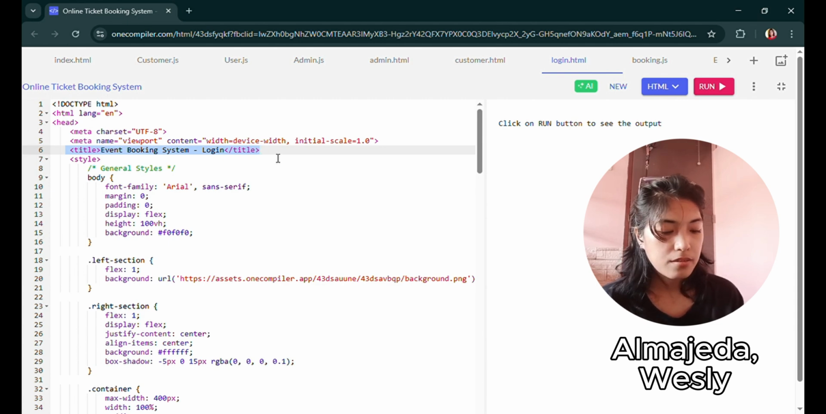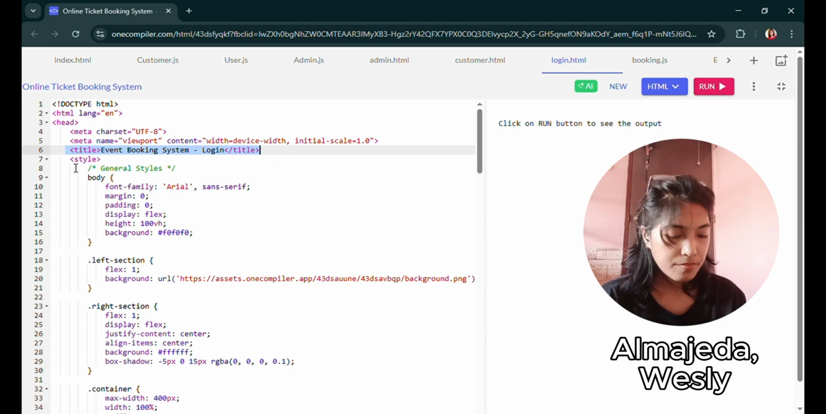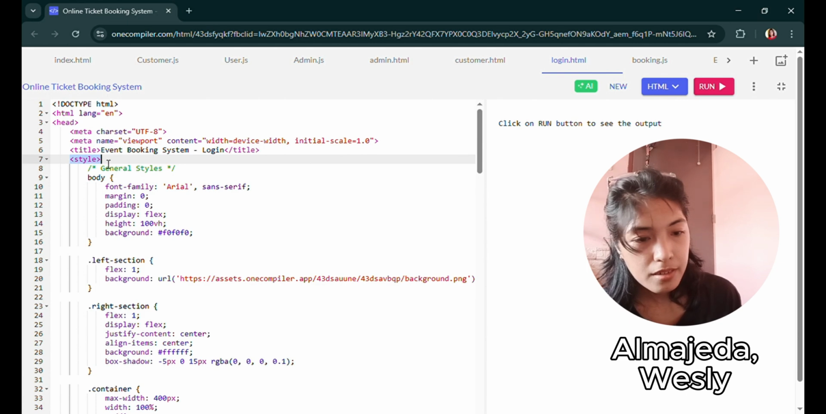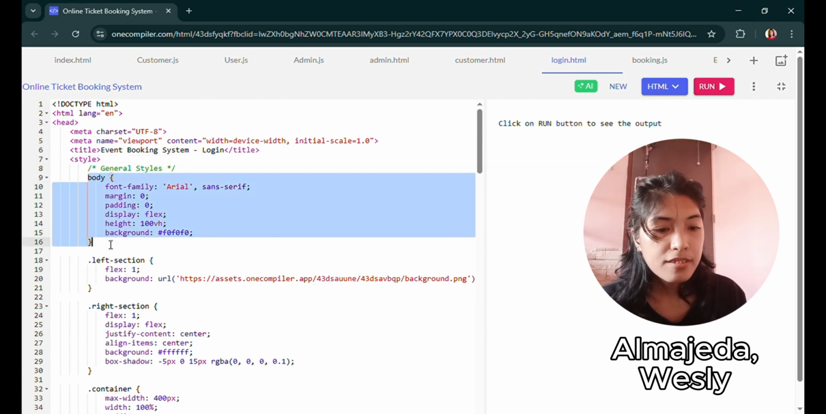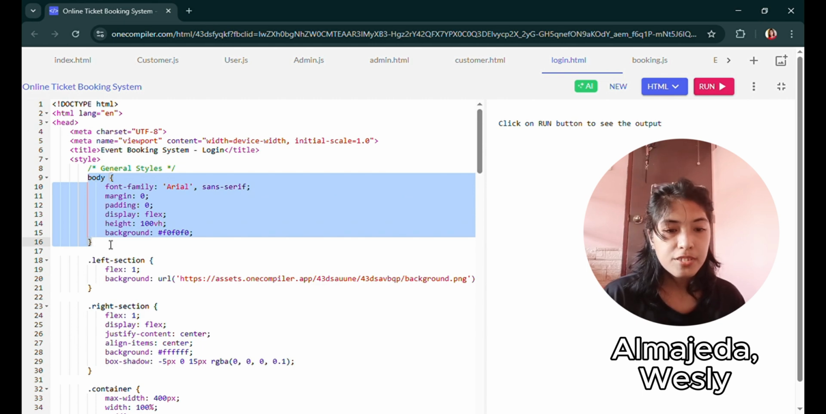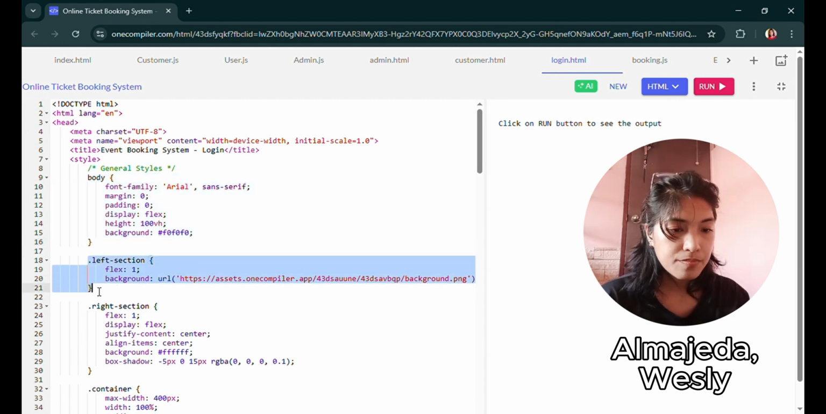While this highlighted code is to separate style which is in the external file. And this style tag is used when using an internal CSS or style. This will be the style of the body. It uses flexbox to place two sections side by side, with an Arial font, and removes the spacing.